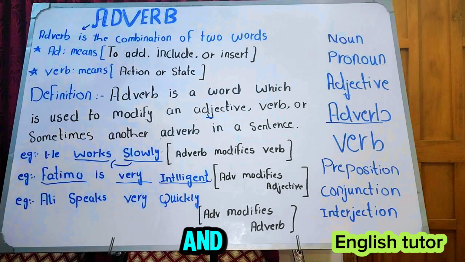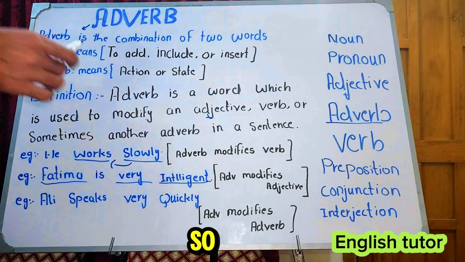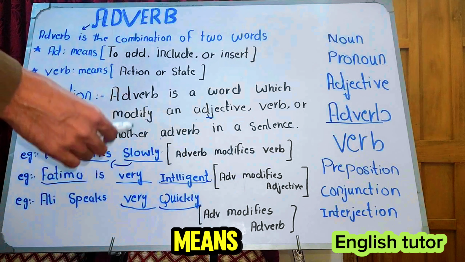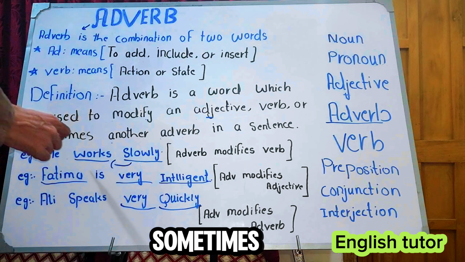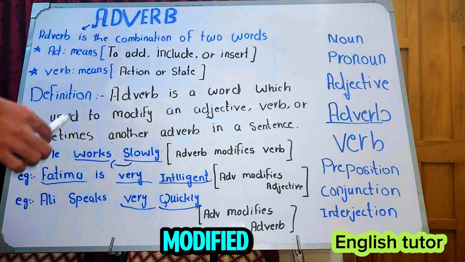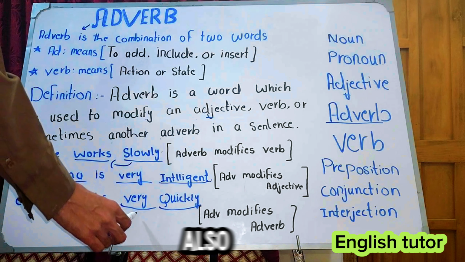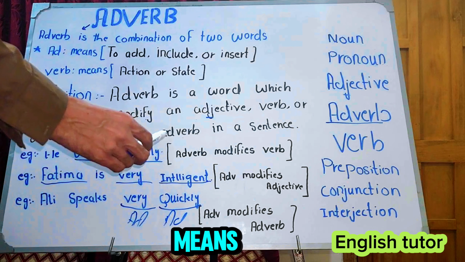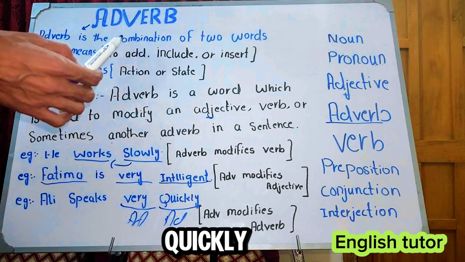Got it? In number third sentence, Ali speaks very quickly. So very is also an adverb and quickly is also an adverb. It means we have discussed here that sometimes an adverb modifies another adverb in a sentence. Ali speaks very quickly. This is also an adverb. It means this adverb modifies this one. It means Ali speaks very quickly.